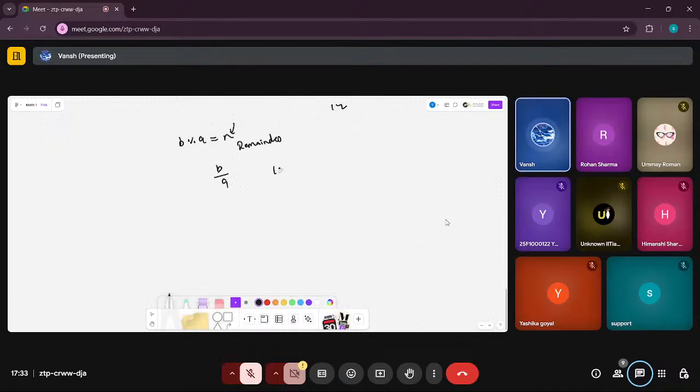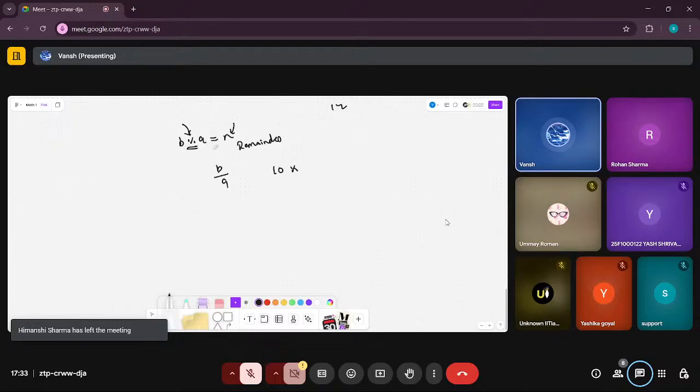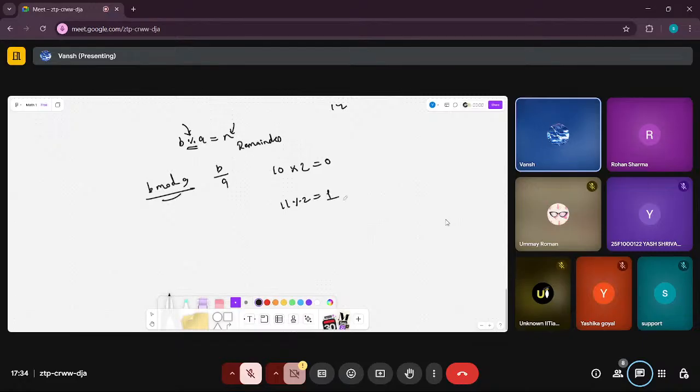Now, this is not a percentage, by the way. I don't know what the symbol for mod is in mathematics, but in Python and computer science we use the percentage symbol. Generally we write B mod A, and this is what we use in programming. So if I write 10 mod 2, this gives us 0 because 10 is an even number, so dividing 10 by 2 gives no remainder. If I do 11 mod 2, this will give us 1. Is it okay?